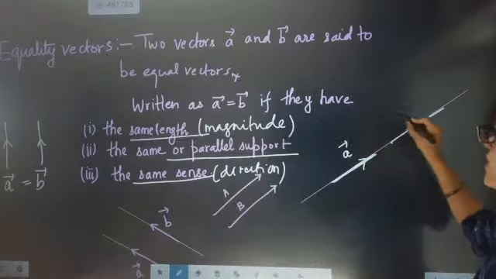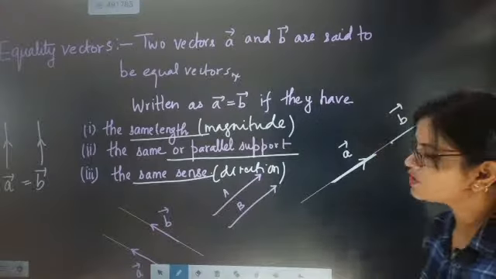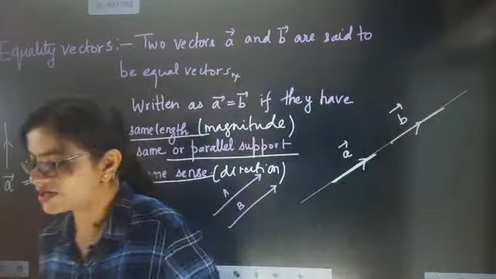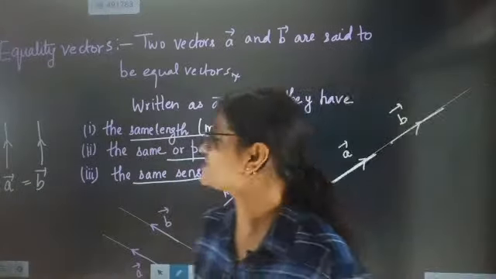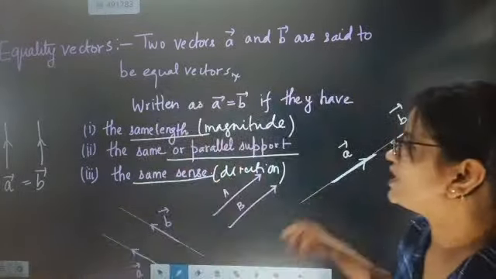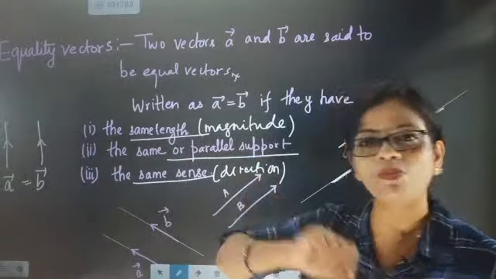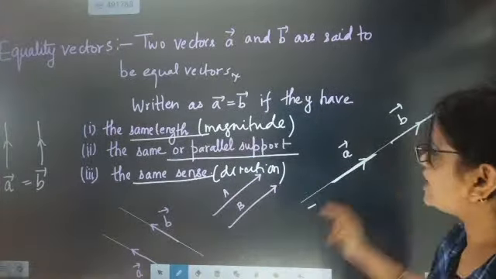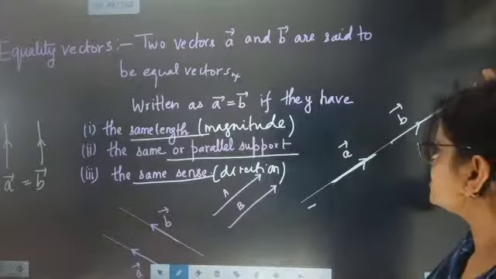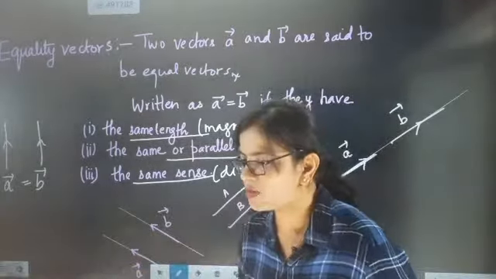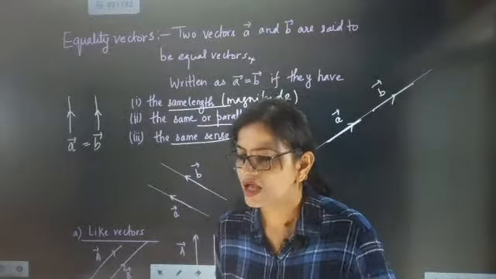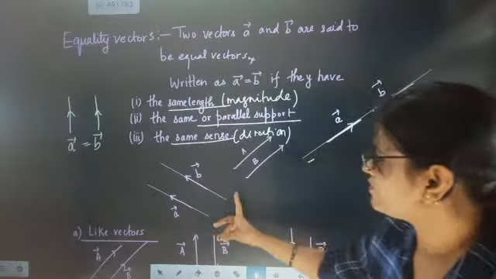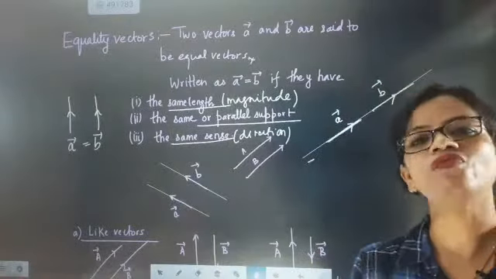So here A vector and B vector, they both will also be called equal vectors. Why? Because they have the same support or parallel support. Here we are talking about parallel support. So here we have seen all the examples of equal vectors. Just see when can two vectors be equal.